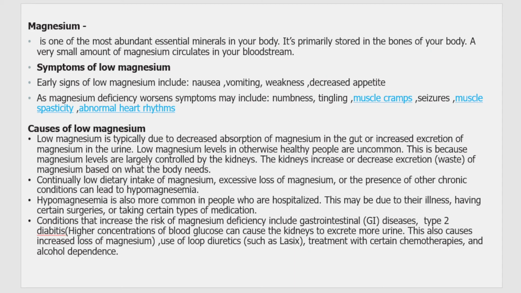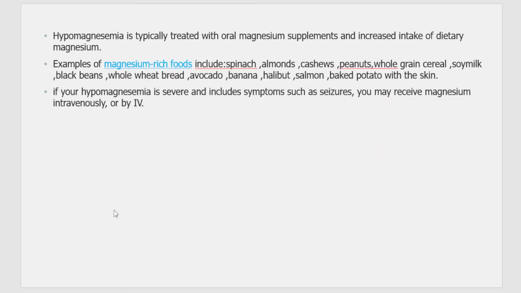And if a person is going through chemotherapy, is alcoholic, or is using loop diuretics, which is a kind of drug, that person may also get low magnesium in the body. So what are the methods to treat hypomagnesemia? Once again, there is oral intake of drugs or magnesium supplements to increase magnesium content. The other thing is consuming magnesium-rich food like spinach, almonds, cashews, and milk and other dairy products.